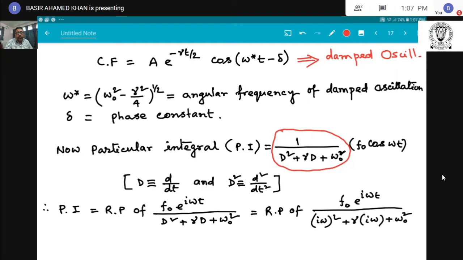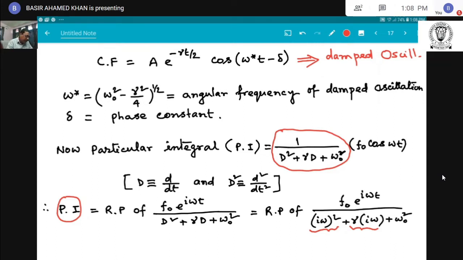with the mathematical formula, the solution of the differential equation. If we take the mathematical solution of this differential equation, we get Pi equal to the real part of Rp, that means the real part of f0 e to the power i omega t divided by D square plus gamma D plus omega 0 square, equal to the real part of f0 e to the power i omega t divided by (i omega) square plus i gamma times i omega plus omega 0 square.